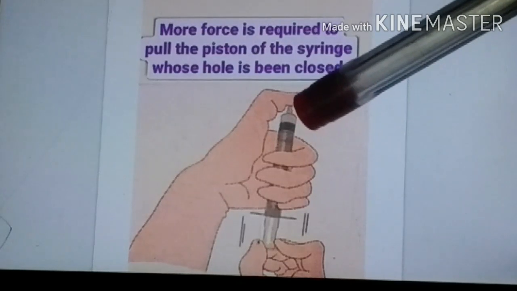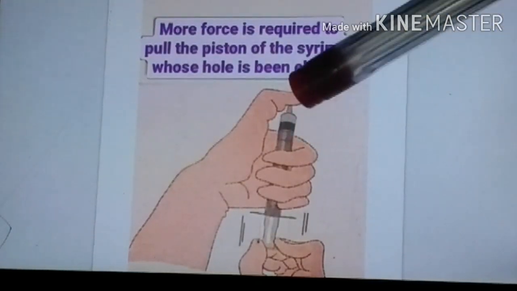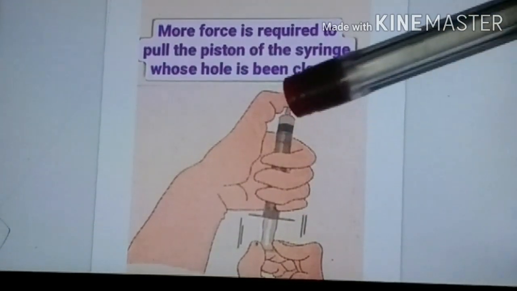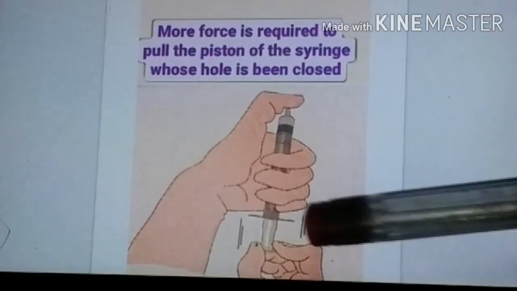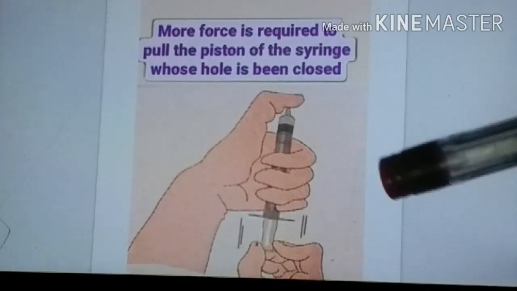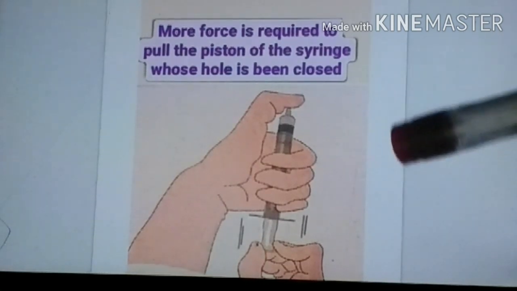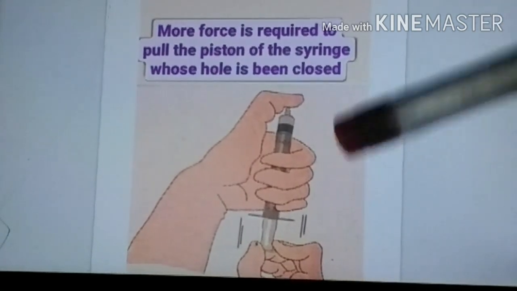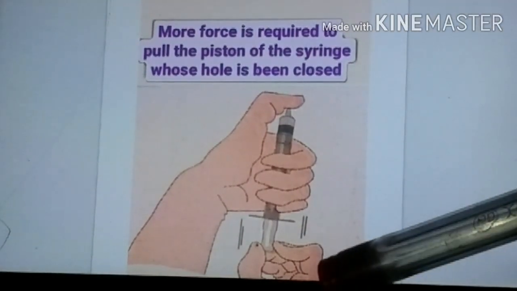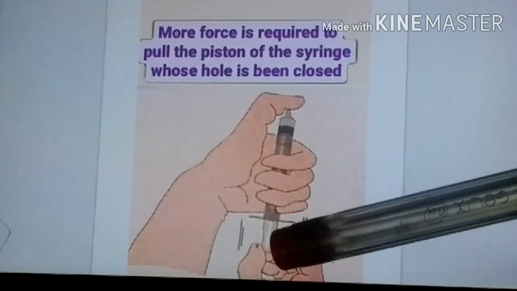The hole of the injection syringe is closed. When the injection syringe hole is closed, and we are trying to pull the piston, more force is required to pull out the piston from the syringe. Got it? Means when the hole is closed, more force is required to pull out this piston.